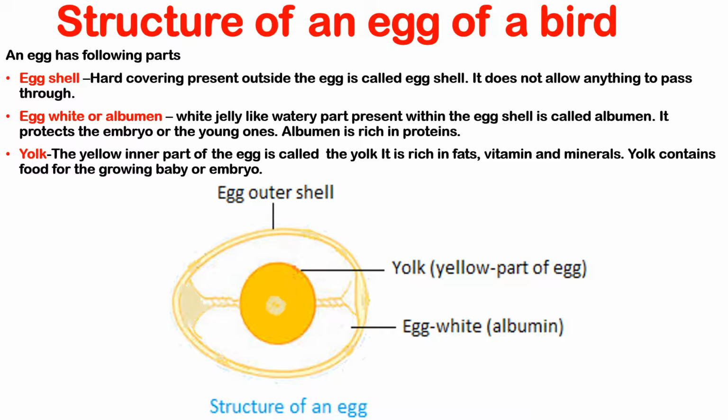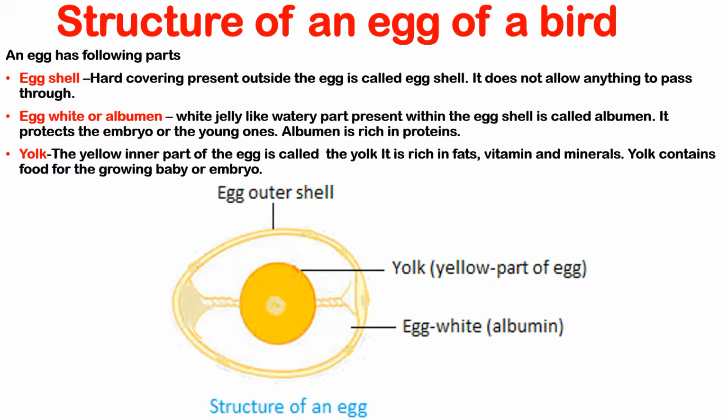Second is egg white or albumen. White jelly-like watery part present within the eggshell is called albumen. It protects the embryo or the young one. Children, albumen is rich in proteins. That is why doctors suggest the children to take more eggs, because proteins are the body building material and children require more proteins to grow properly.